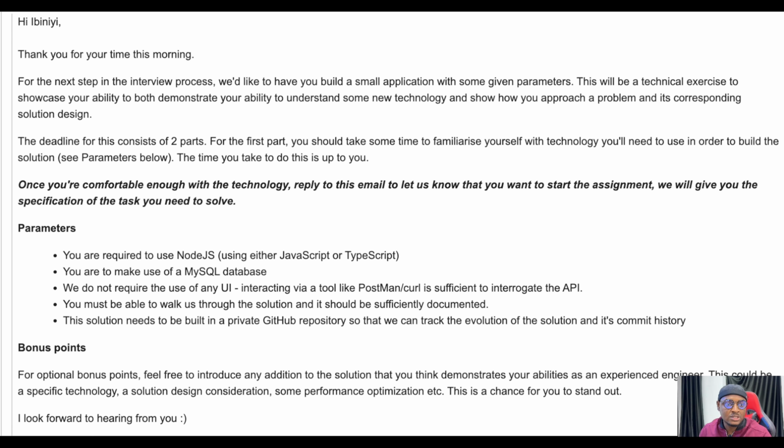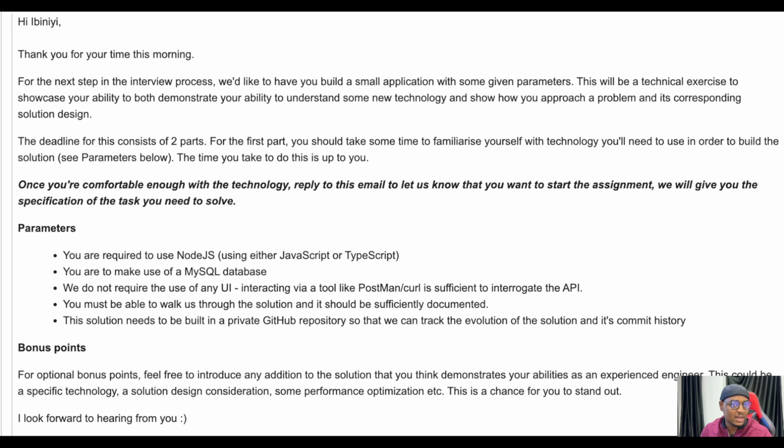This is telling me that the first stage of this assessment is for me to familiarize myself with the technologies, in this case Node.js, JavaScript, TypeScript, also MySQL, and then maybe GitHub. Whenever I was ready, I would let them know and they would send the actual question. But in my own case, I already had a good understanding of this technology, so I just responded. I didn't capture my email because it was just one line basically.